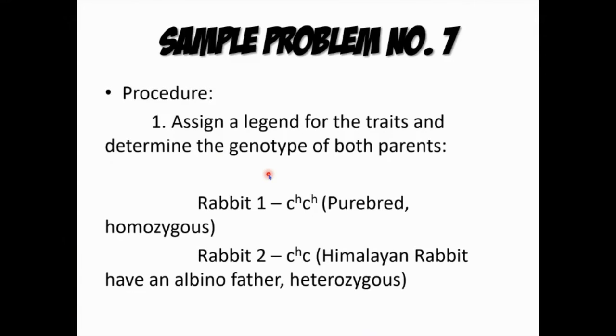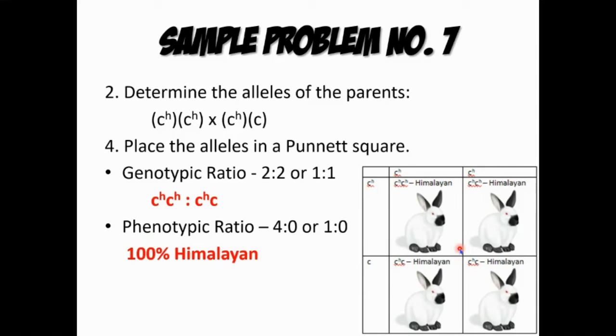So we must assign the legend, no? So rabbit 1 is purebred, homozygous, and then just observe their phenotypes as well. Just observe their genotypes as well as rabbit 2, which is a Himalayan rabbit that has an albino father, and then they are heterozygous. So according to its findings, 2:2 is the genotypic ratio, based on our observation.